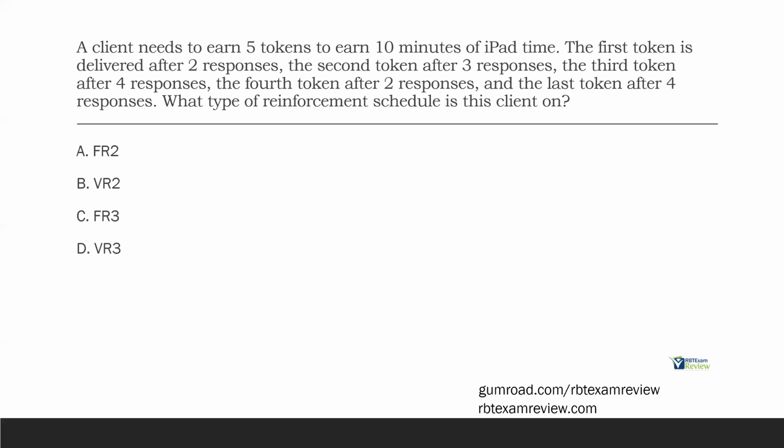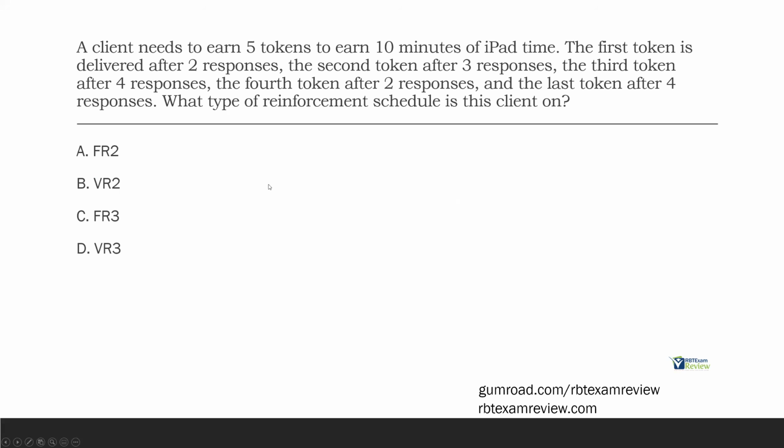First, let's ask ourselves, are we dealing with time or are we dealing with responses? Clearly, we're dealing with responses. Okay, it's the first token is delivered after 2 responses, etc. Is that going to be an interval schedule or a ratio schedule? It's going to be a ratio schedule. Responses are ratios, time is interval. So if we look at our answer choices, all we have available are ratio schedules. So that doesn't help us too much, right?